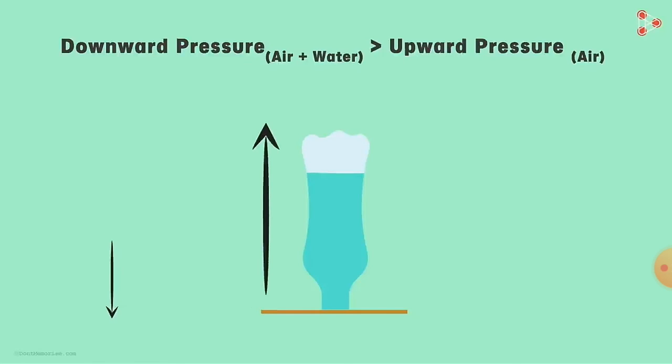It is due to the net force acting on it. Okay, so see again, watch it carefully.